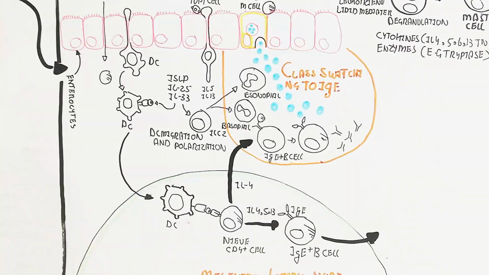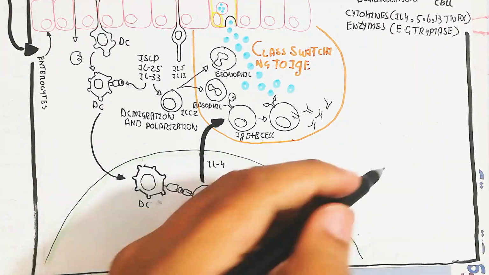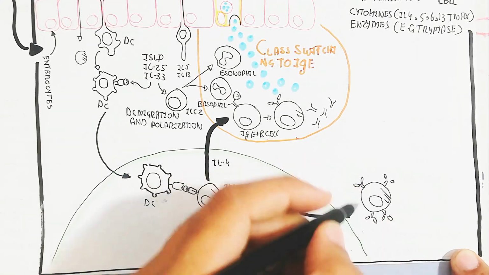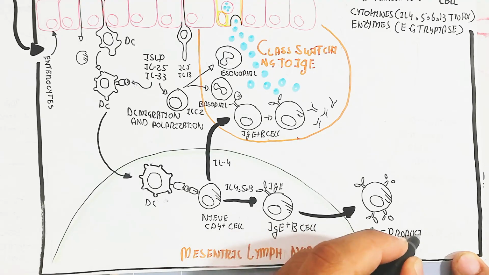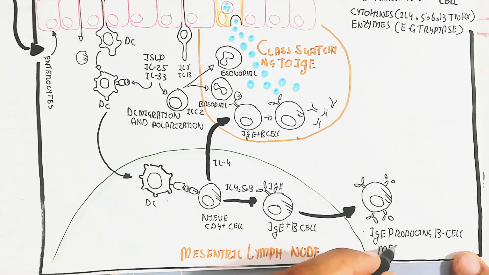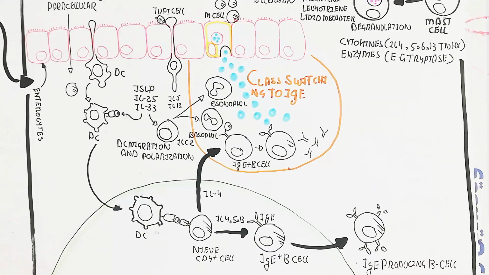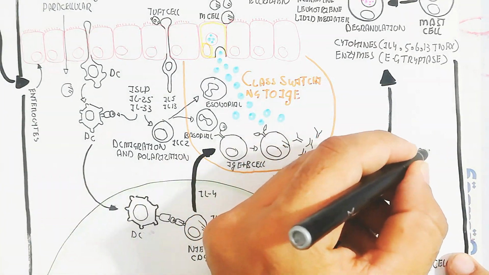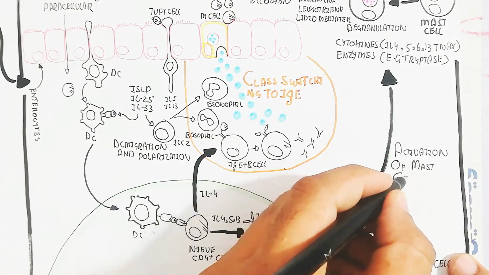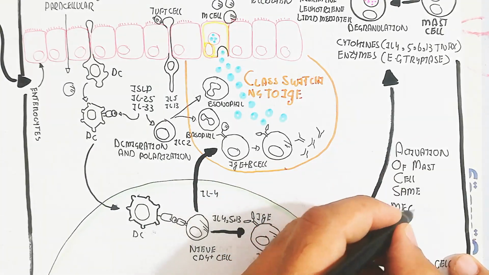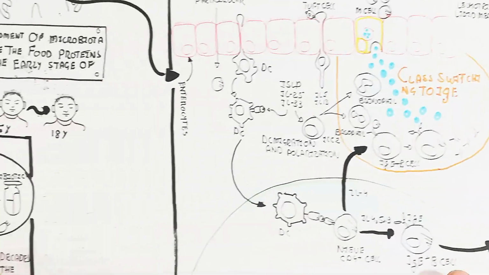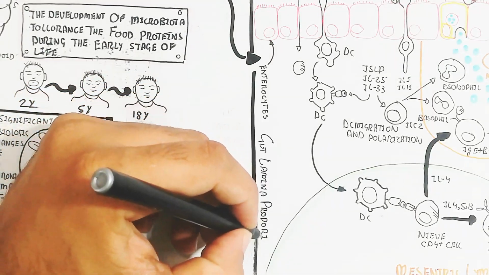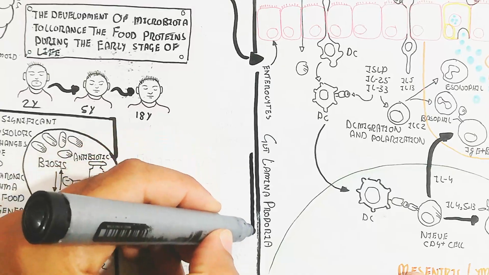On the other hand, the IgE containing B cell will proliferate and differentiate, and in this way it will produce the IgE producing B cell as well as plasma cells, the same mechanism that is involved in the skin, and activation of the mast cell and the same mechanism will lead to production of histamine, leukotriene, and lipid mediators. This is the gut lamina propria.